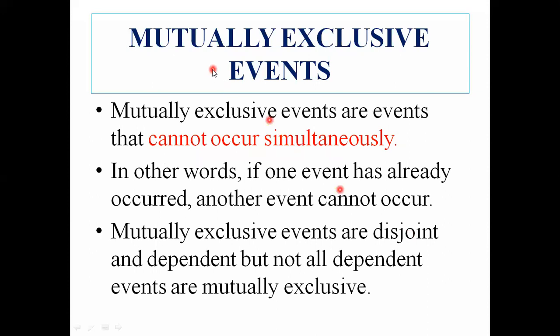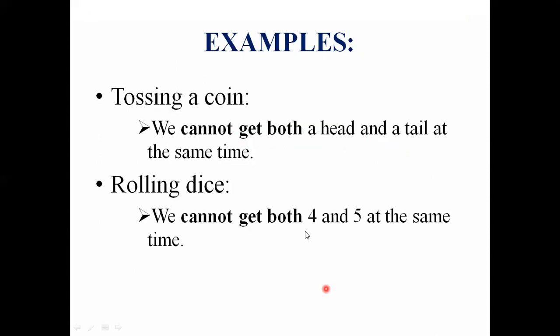Next, mutually exclusive events. Mutually exclusive events are events that cannot occur simultaneously. In other words, if one event has already occurred, another event cannot occur. Mutually exclusive events are disjoint and dependent, but not all dependent events are mutually exclusive.